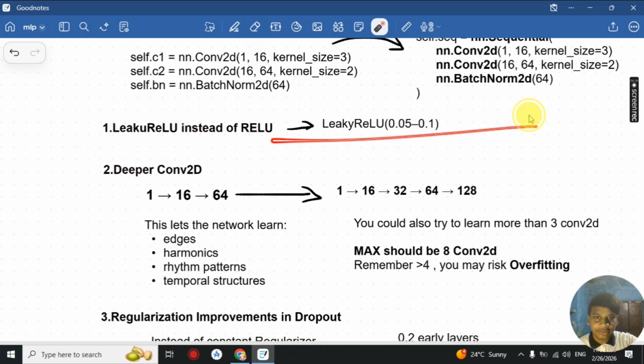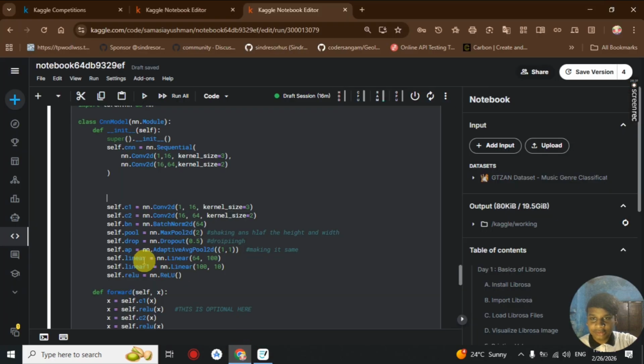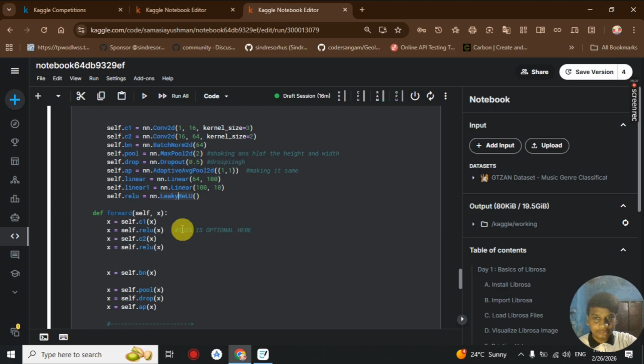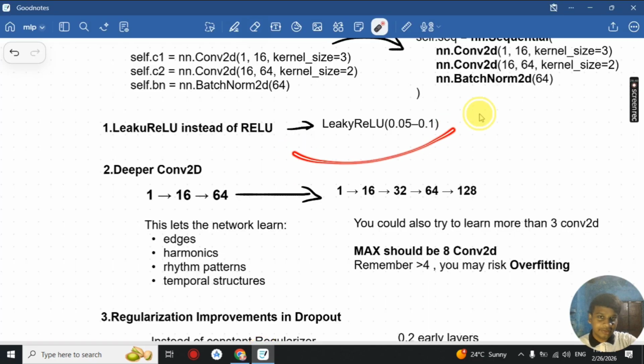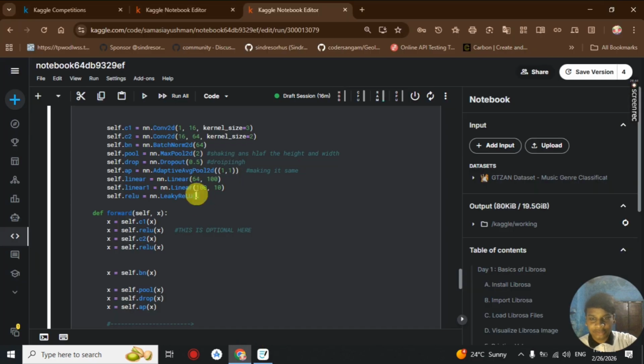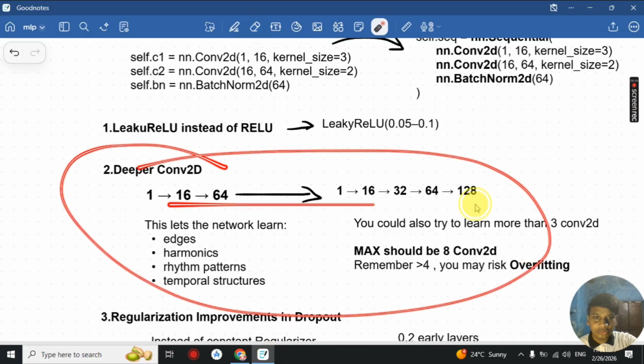Then we have a leaky ReLU instead of ReLU here. So where we have the ReLU function, we could use a leaky ReLU for our activation function. We could go from 0.05 to 1 here, depending on the size.